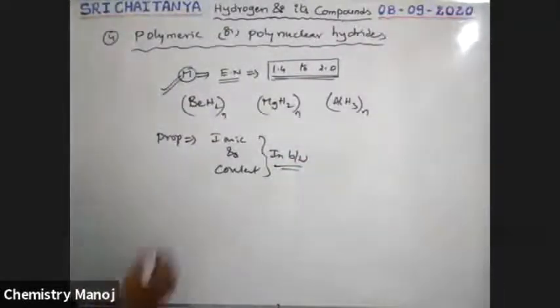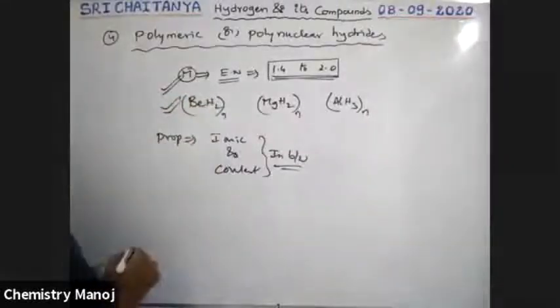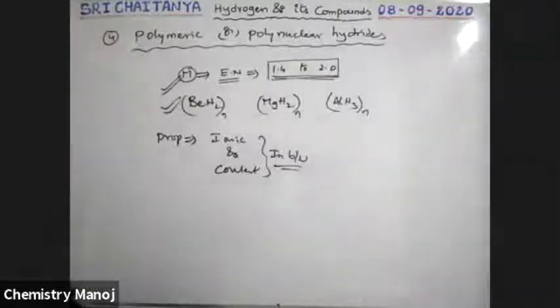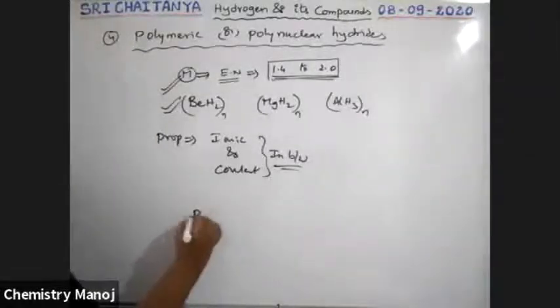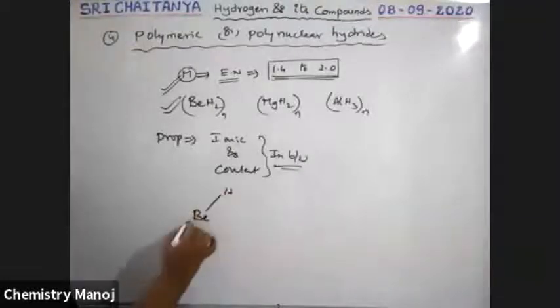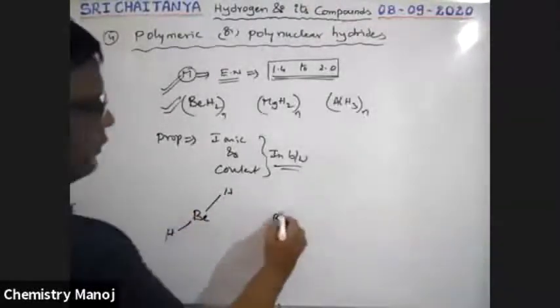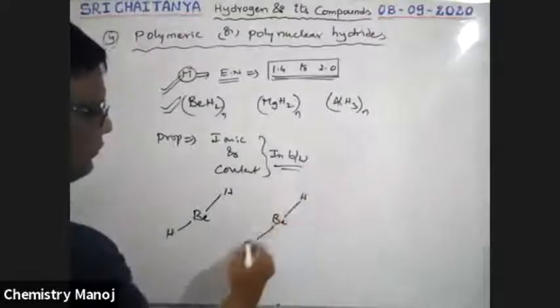Let us take an example, beryllium hydride. The structure of this beryllium hydride is like this. These are beryllium hydrides.